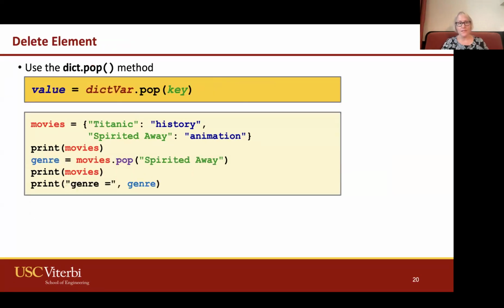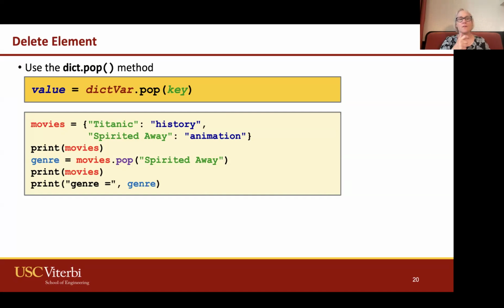There are different ways to delete, but I'm going to teach you pop. This is one of those dictionary methods, similar to list methods. There was a list method called pop. If you remember, you gave it an index and it popped at that index. Here we don't have indices, but we have keys.